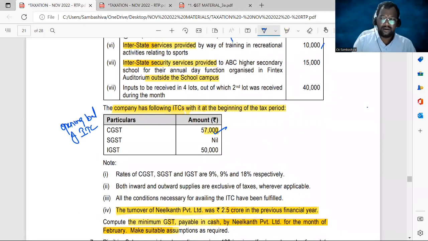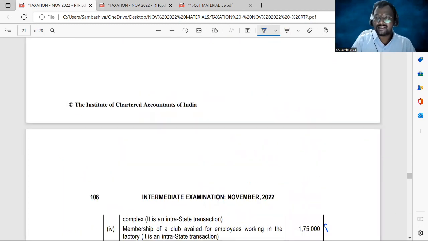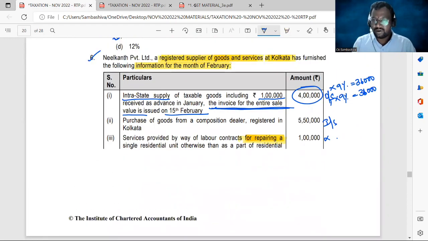Okay, now let's look at the inward supplies. Whatever the input taxes we have paid in the February month, current period. Inward supply, the very first one: purchase of the goods from a composition scheme dealer. Whenever you are purchasing the goods from a composition scheme dealer, you are not entitled to input tax credit. For a composition scheme dealer, input tax credit is not availed.